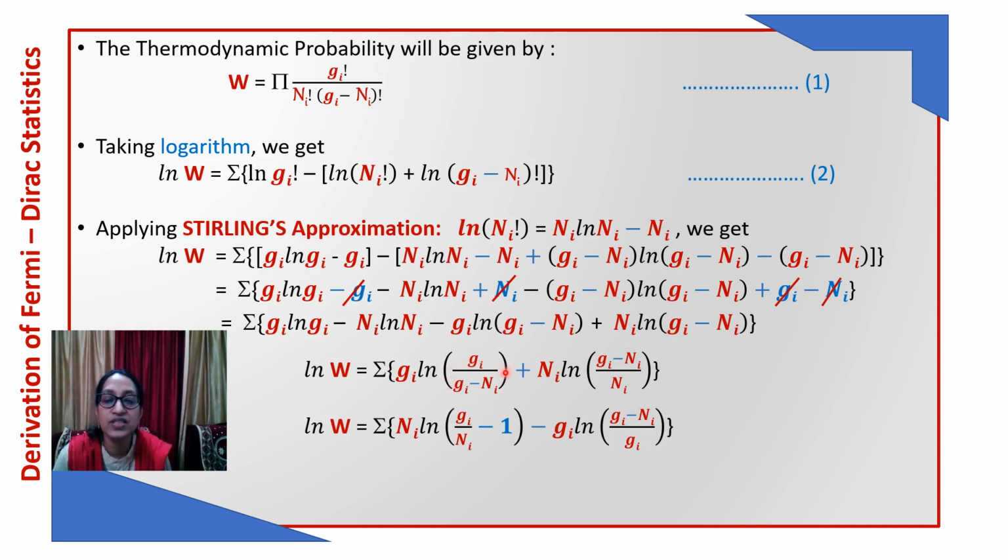Now to simplify this, let us take this to the numerator and this to the denominator, and let us put minus here. So we have minus Gi and just inverted this by putting a minus. We have taken this term here. So simplifying, Gi upon Ni, we have minus Ni upon Ni is 1. Similarly, we can simplify this, Gi upon Gi, this will be 1 minus Ni upon Gi. So we have got this in terms of fractions. So this is equation number 3 and we will solve it further.